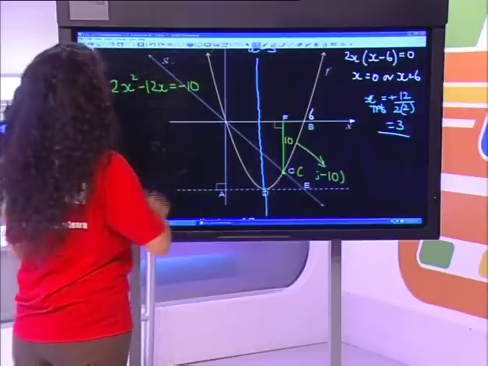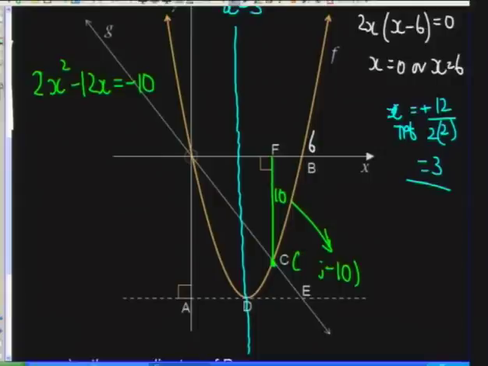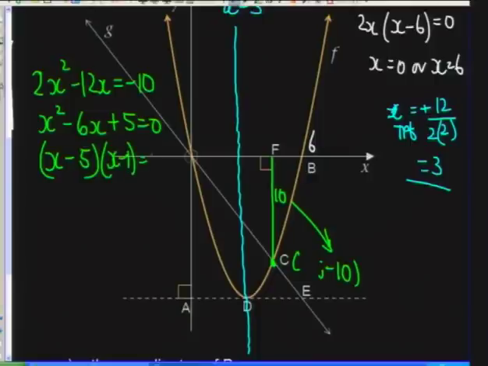So I'm going to divide by 2, so I get x squared minus 6x plus 5 equals 0. And I can factorize this as (x minus 5)(x minus 1) equals 0. So x is 5, or x equals 1. So what do you think is happening at C? Is x equal to 1, or is x equal to 5?